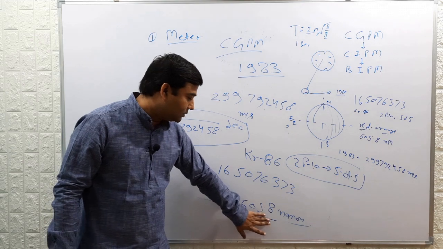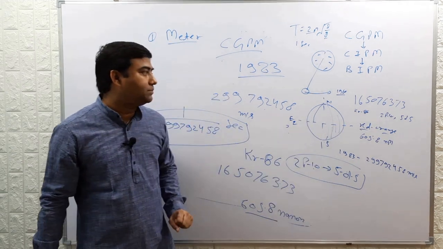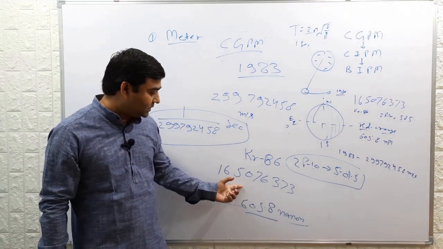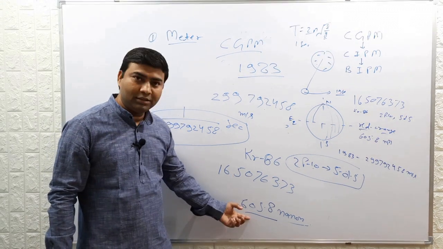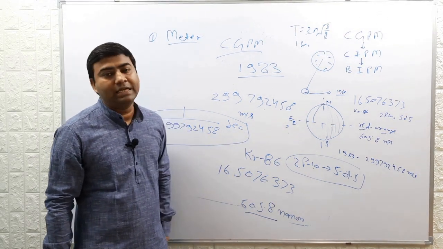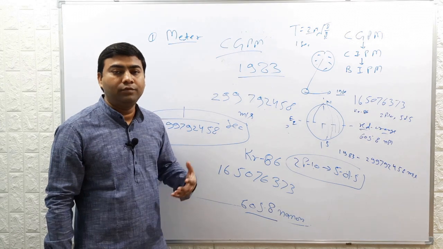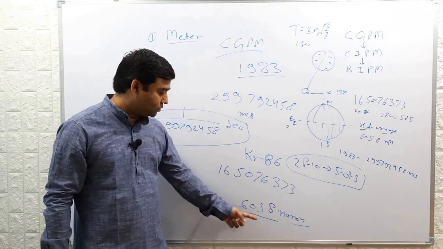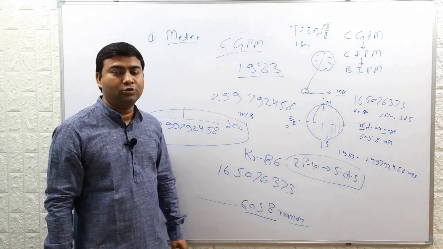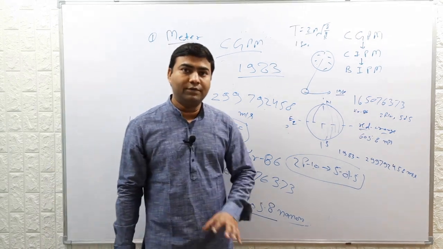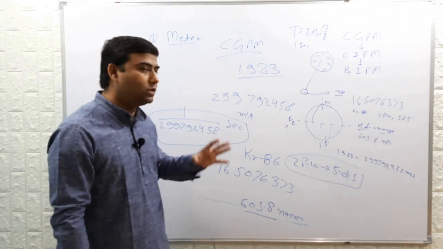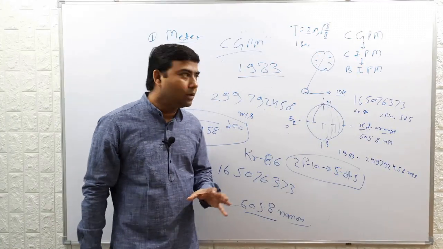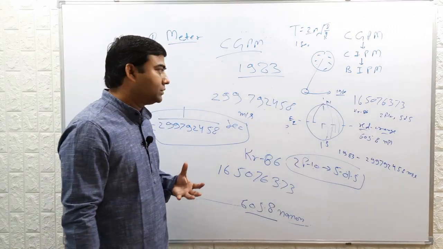This was the wavelength of Krypton 86 radiation. So this many times the wavelength of the Krypton 86 atom was defined as 1 meter. If you multiply this many times the wavelength of Krypton 86, you will get 1 meter. So that was the new definition based on Krypton 86 to define the meter.